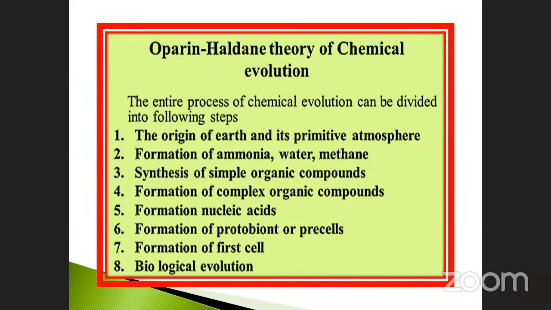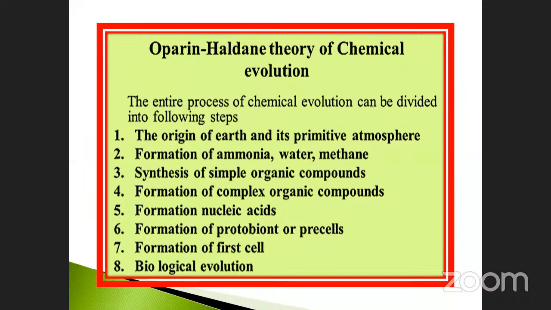You note it down. So many times they have asked questions like, which is the primitive atmospheric component? Formation molecules, they may ask the question. Then organic compounds, that is called synthesis of simple organic compounds. What are they? Polysaccharides, protein molecules, nitrogen bases. Then the formation of complex organic compounds. Complex means so many things are there. And the formation of nucleic acid, and then formation of protobiont or pre-cell.